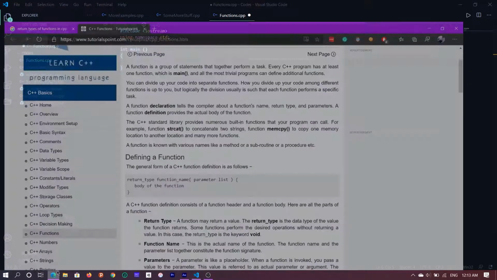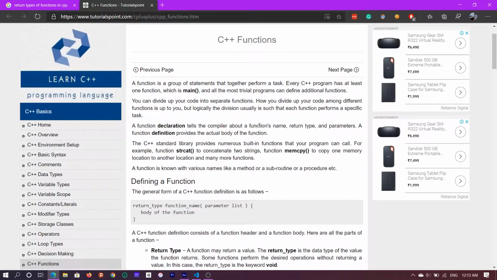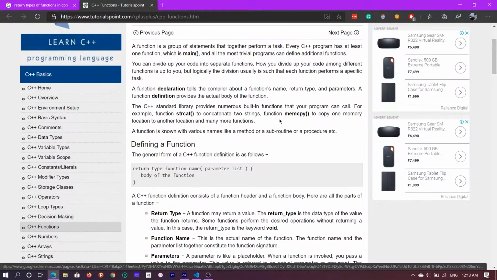So if you take a look at this again, you can divide your code into separate functions. But logically, the division usually is such that each function performs a specific task. So you can have a big program performing multiple things. For example, suppose you're writing a program for a calculator.